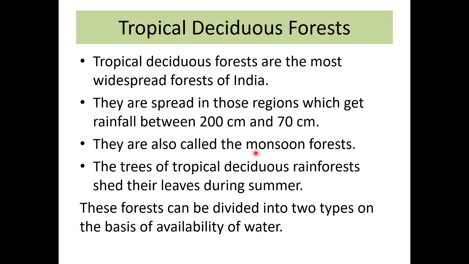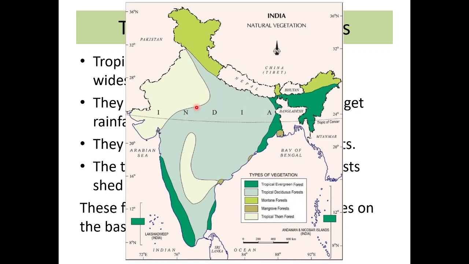This type of forest sheds its leaves during the dry season. That's why they are called tropical deciduous. They are also called the monsoon forest. The trees of tropical deciduous forest shed their leaves during summer. These forests can be divided into two types on the basis of availability of water. So they are divided into two parts on the availability of water. So these are the areas of tropical deciduous forest in India. You can see they are the most widespread.